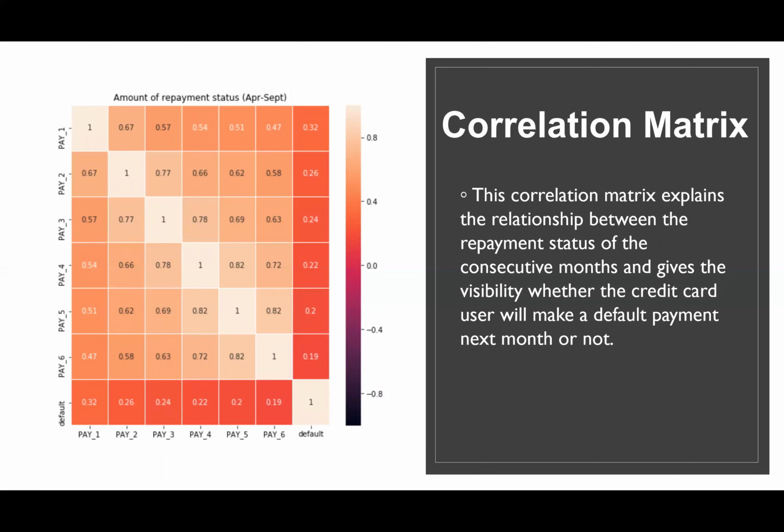This correlation matrix explains the relationship between the repayment status of the consecutive months and gives visibility on whether the credit card clients will make a default payment next month or not. So a client in month 1 has a 32% chance that they will make a default payment, and similar goes for other cases as well.